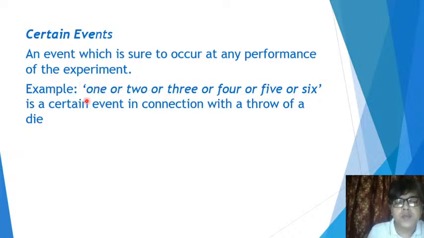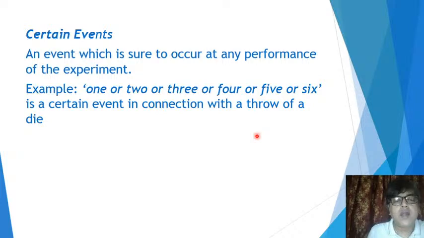Now if you perform the experiment however many times, every time this event will occur, because the way you have defined it, you have considered all the possible outcomes of the experiment. Since you have considered all the possible outcomes, every time this event is going to occur, because you are bound to get anything from 1 to 6 if you roll a die. In the experiment of tossing a coin, I will write within single quotation 'head or tail', because if you toss a coin, you are bound to get either head or tail.